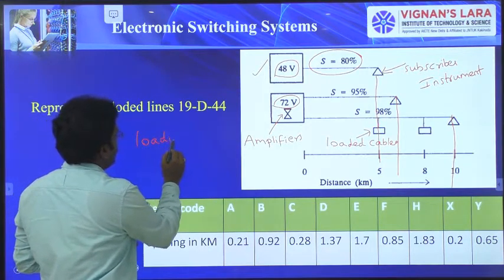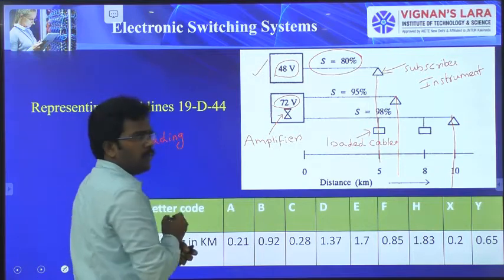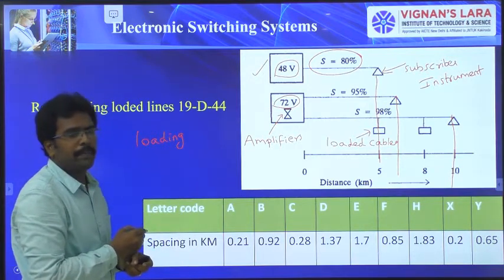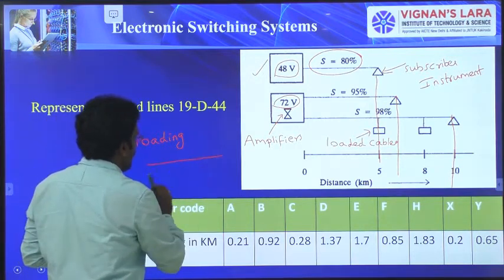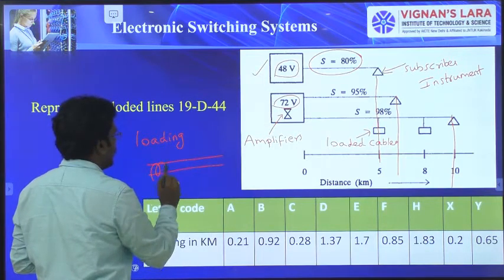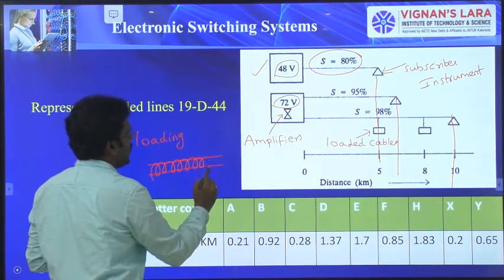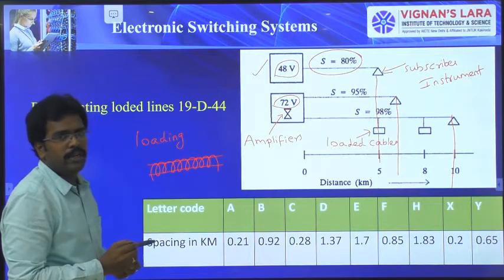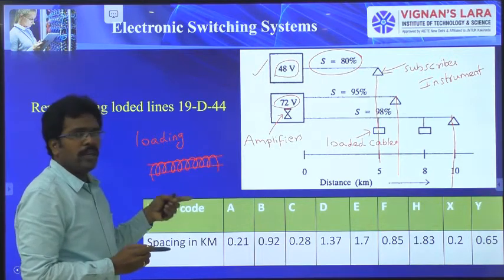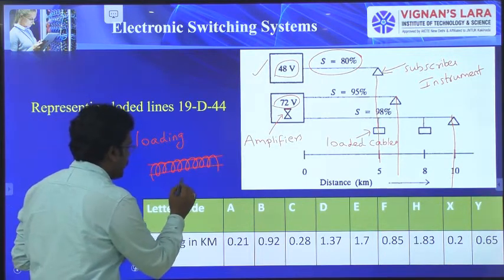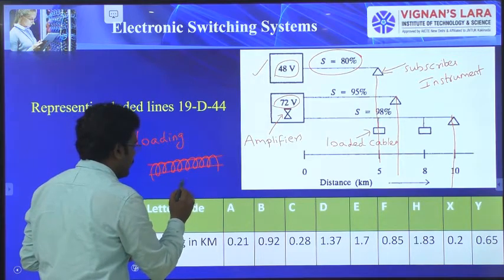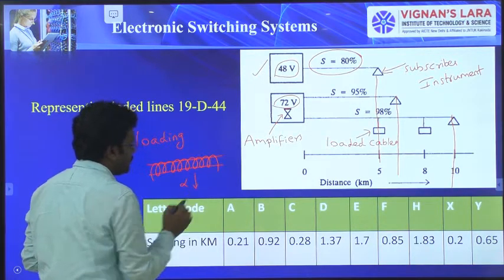Already in the EMWTL subject, we studied the concept of loading. Loading means adding wire, or winding wire over the conductor. So what is the advantage of loading? Loading reduces attenuation.